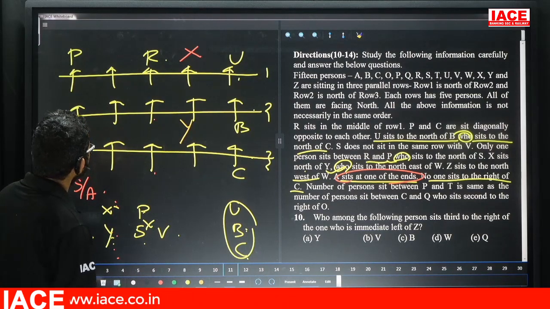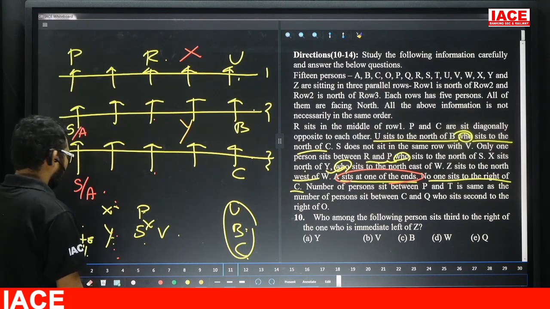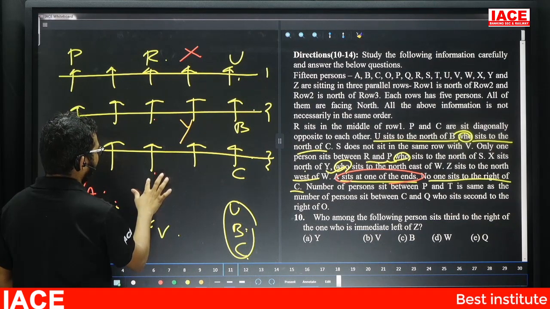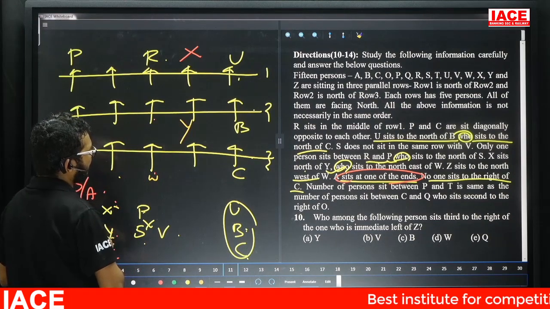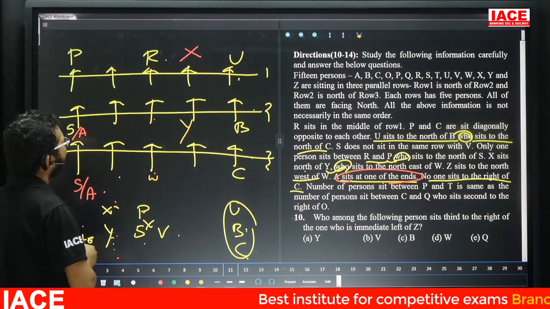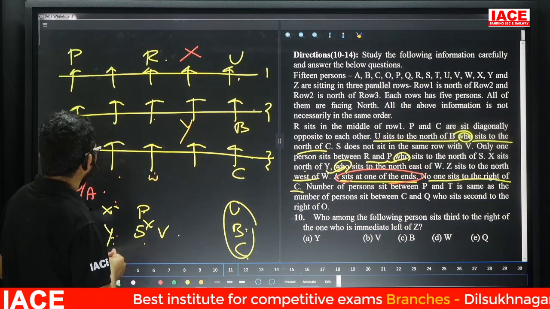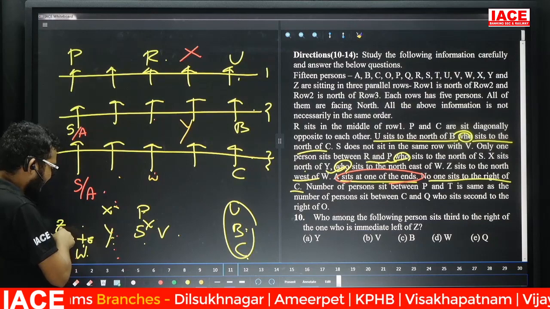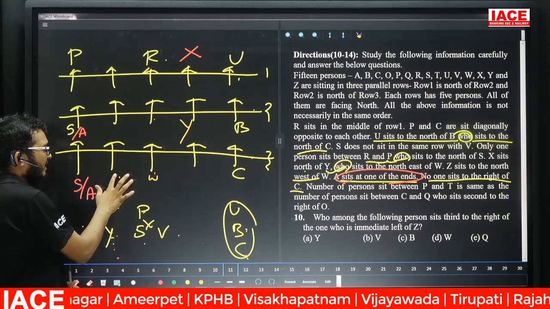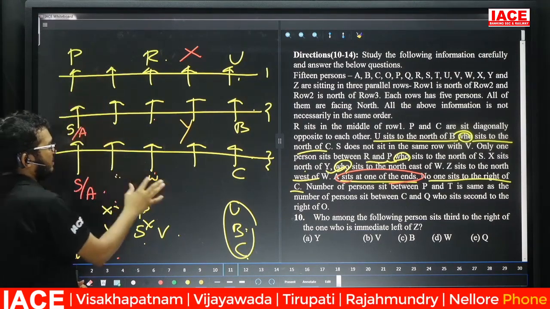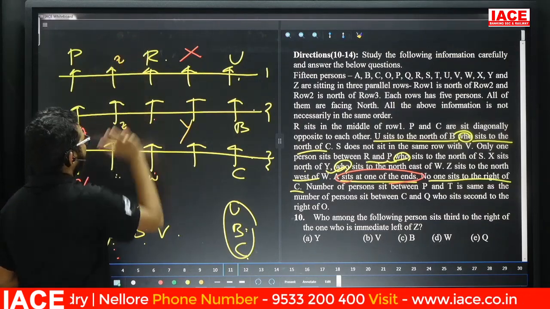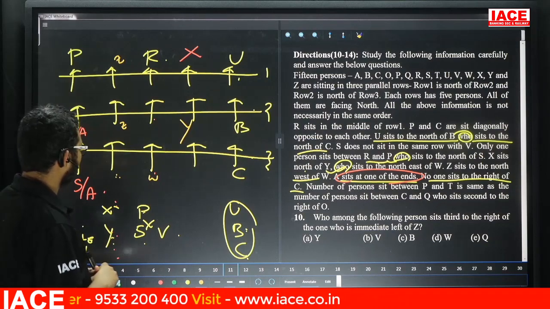Now Y is, friends, check here, Y is northeast of W. Y is northeast of W means there is a chance for W here and next here also. Yes, friends, check here. Next one is for Z. If I take W here, I can't take Z and Y, since Z is northwest of W. If I take W here, Z is northwest of W, no chance. Then this one is for W. Now here Z is a chance, here also, and here also.